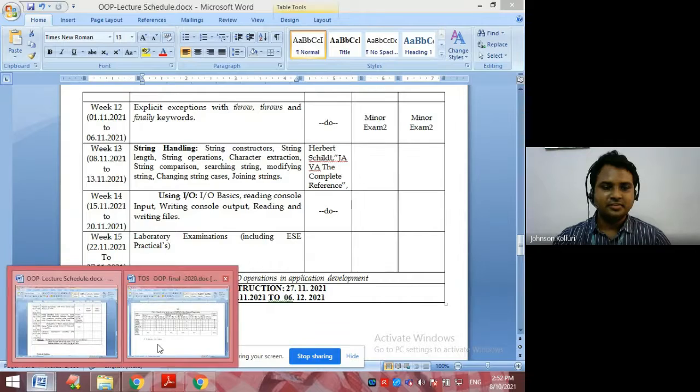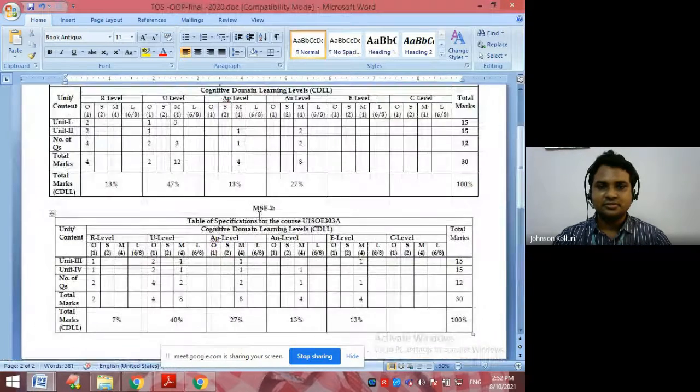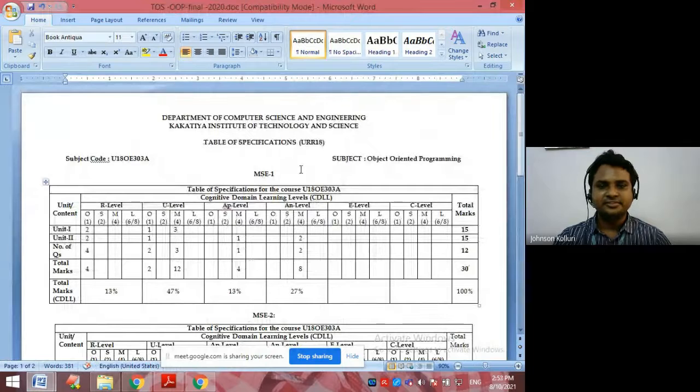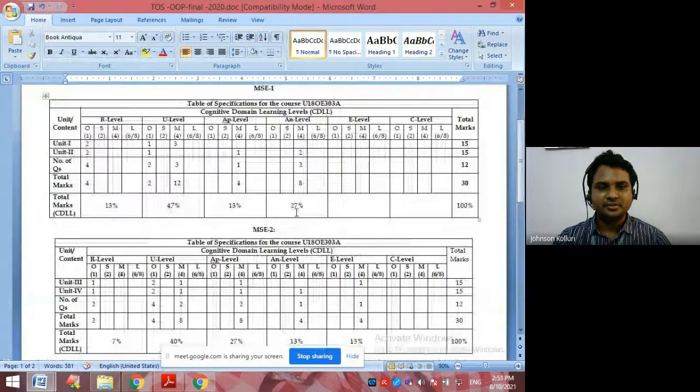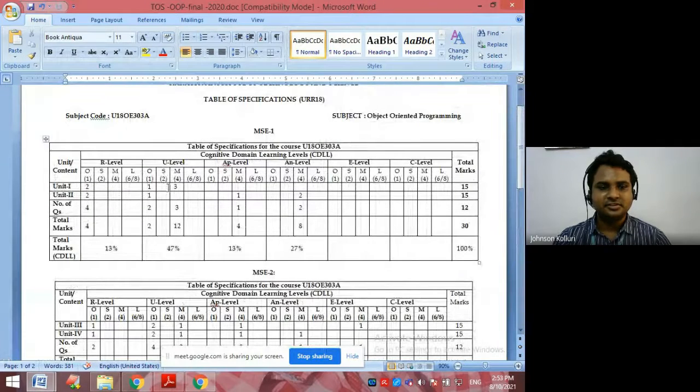Then we have the table of specification for Mid 1, Mid 2, and end semester. For Mid 1, you will get questions at remember level 13 percent, understanding level 47 percent, apply level 13 percent, analysis level 27 percent; evaluate and create levels we haven't.